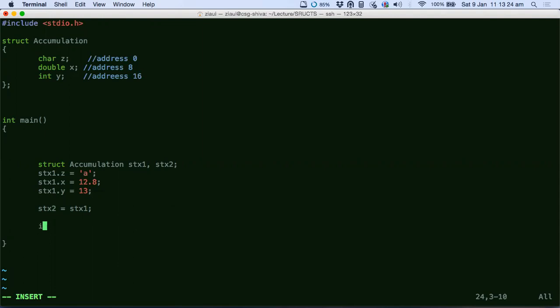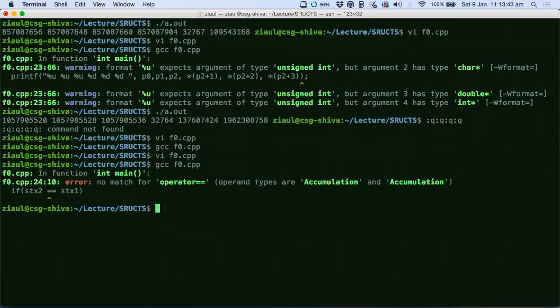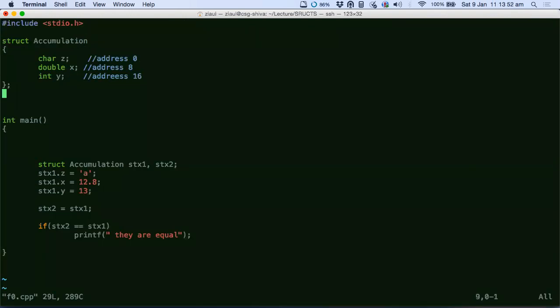How do you see that? Let's do this: stx2, stx1, print. They are equal. Okay, in this case I just have to use some variable maybe. Yeah, let's do this.